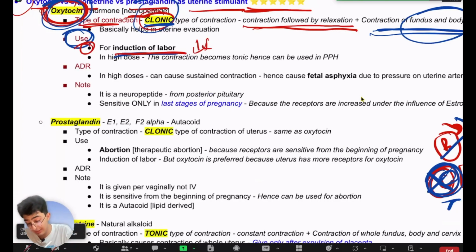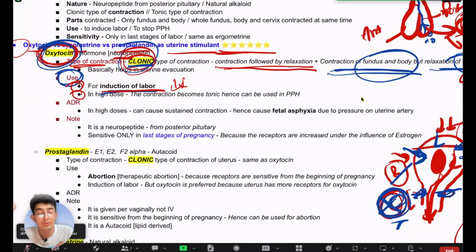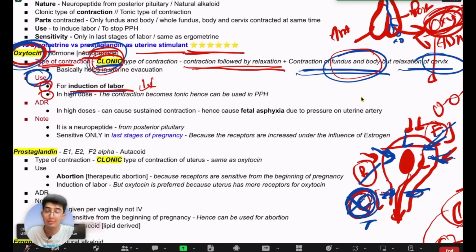I mean, there's one more thing, as you can see, but the main thing is induction of labor. And if they ask how does it help in induction of labor, I've already explained about the clonic type of contraction and only contracting the fundus and body, so that it actually helps push the baby outside. That's why we give oxytocin in induction of labor, right?